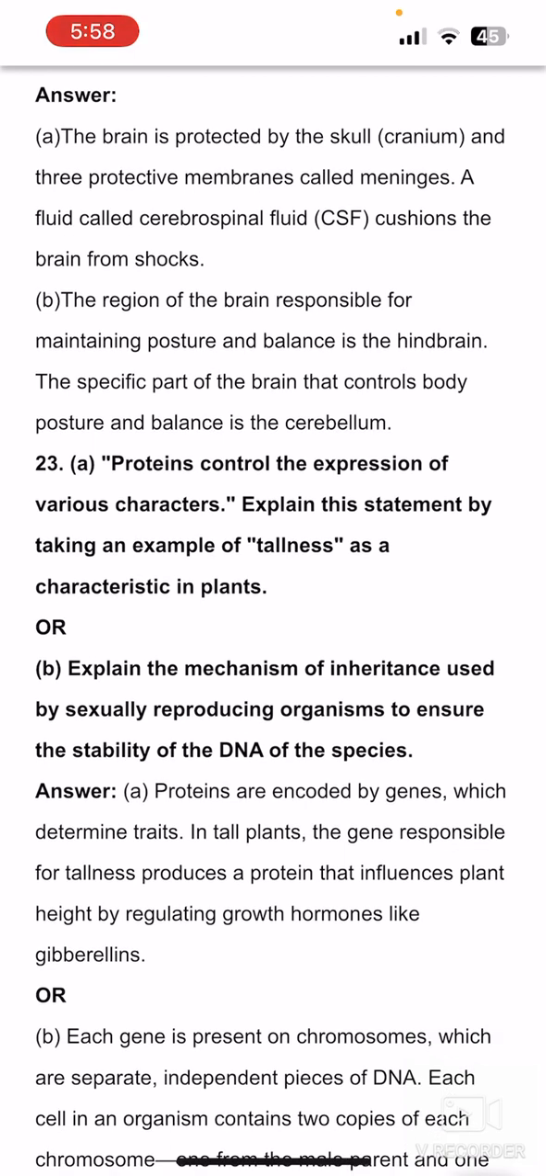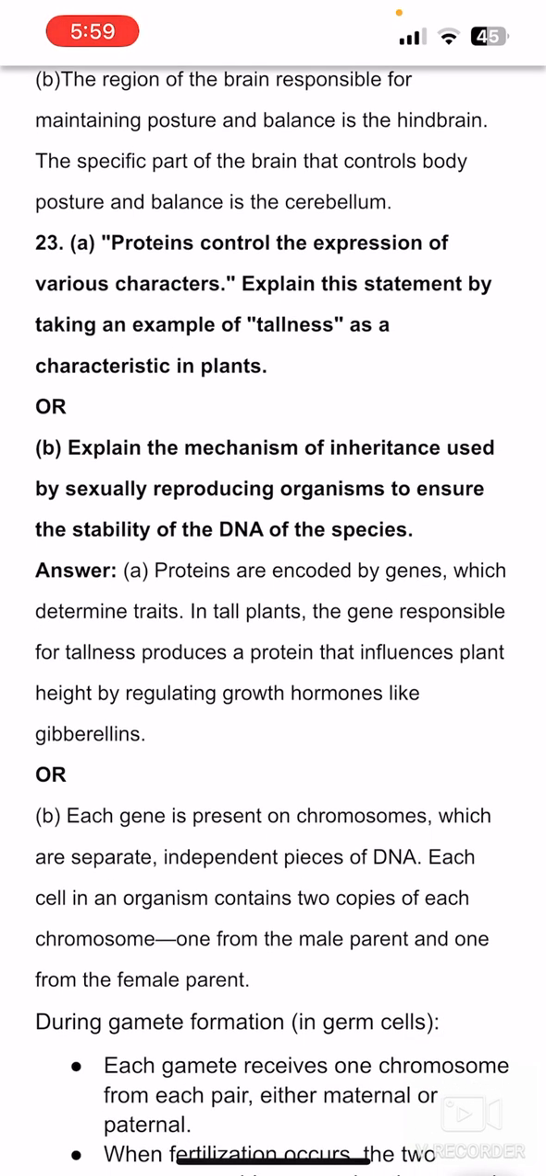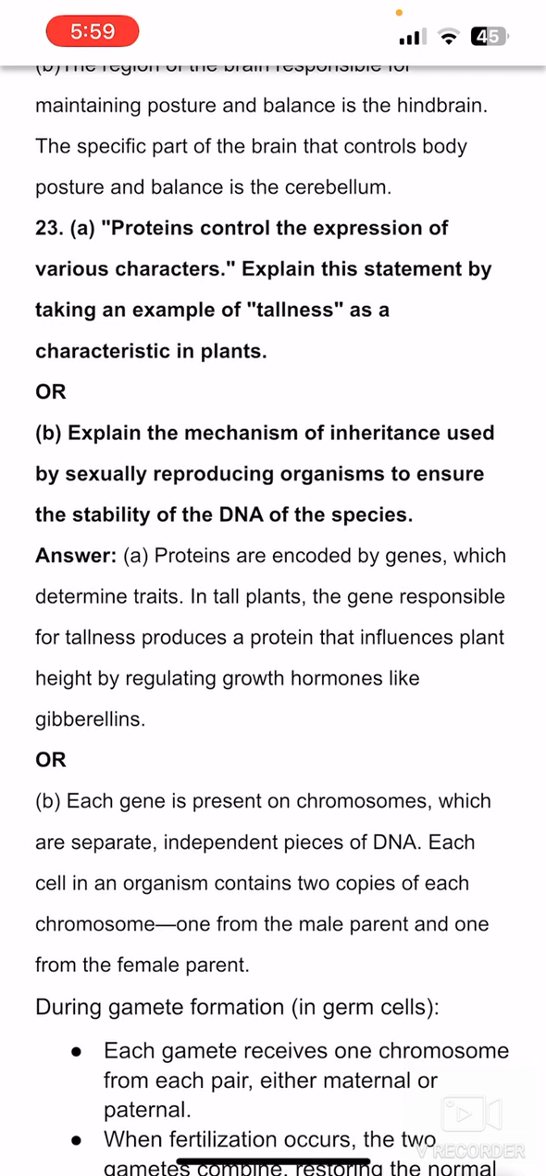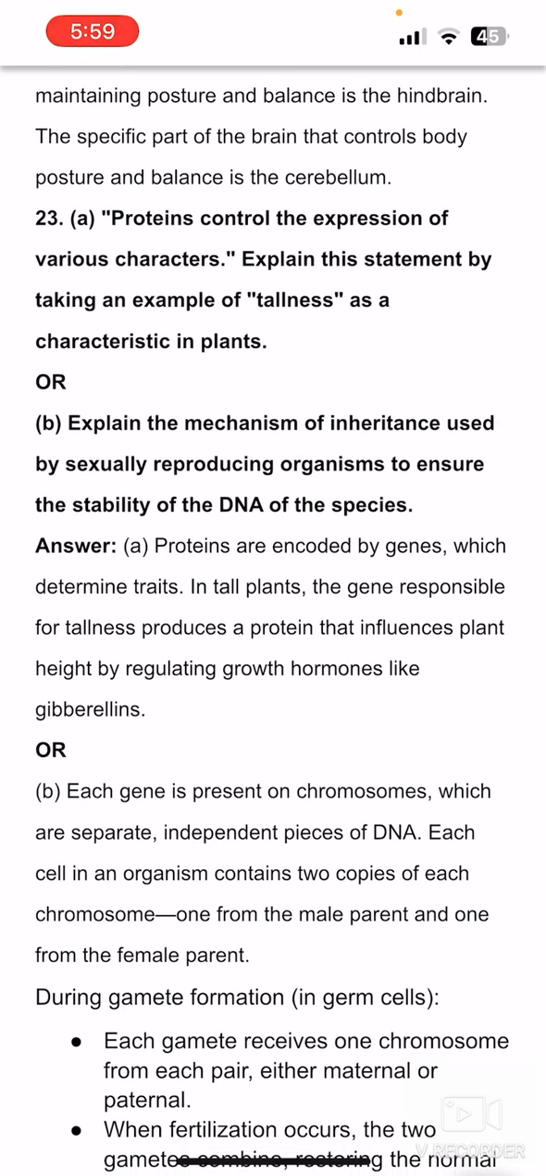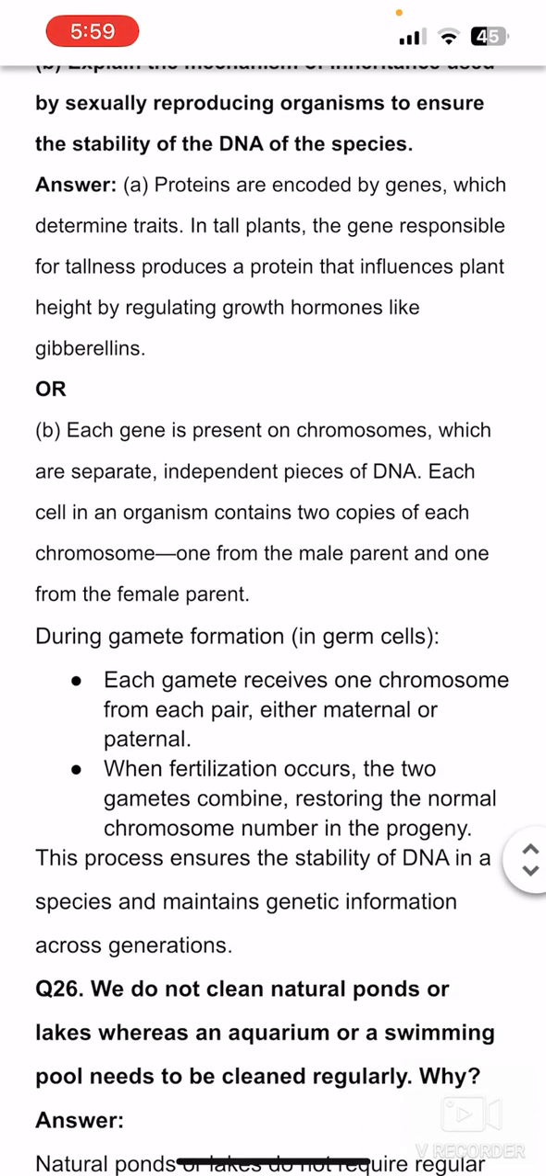You know, for example, tallness. So you all know that DNA is converted into mRNA and mRNA is converted into protein. This is how our cells work. So proteins are actually encoded by genes and they determine traits. In a tall plant, the gene responsible for tallness produces a protein that influences the plant height and regulates hormones like gibberellin as well.